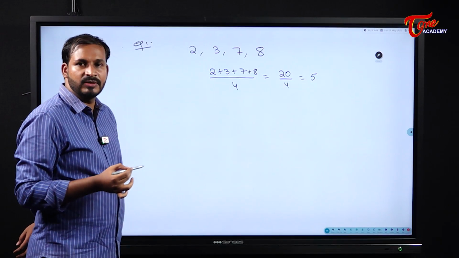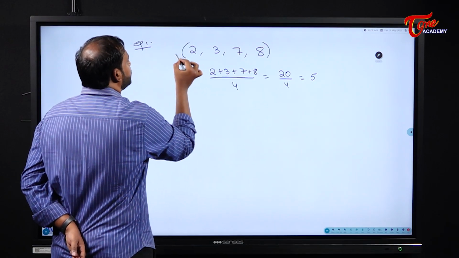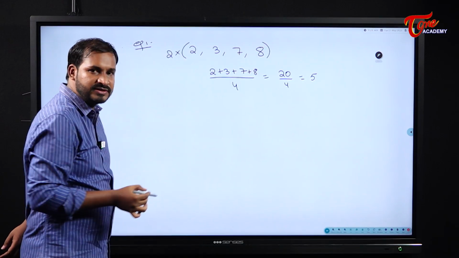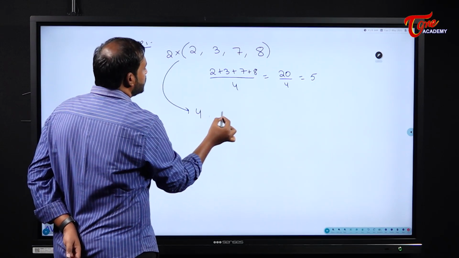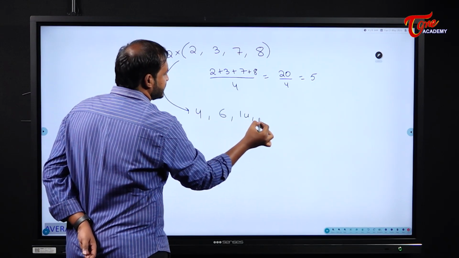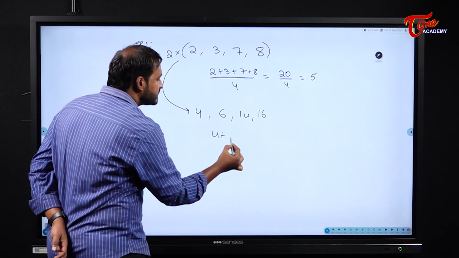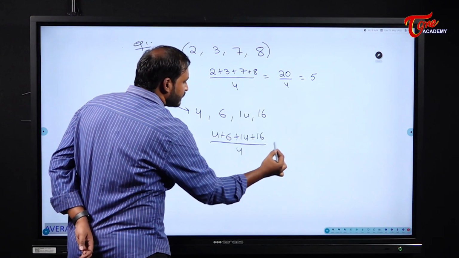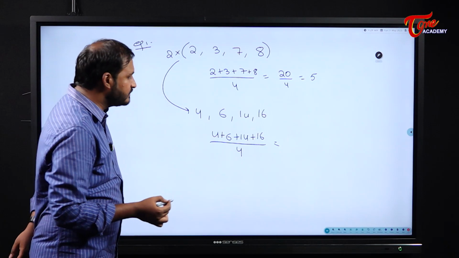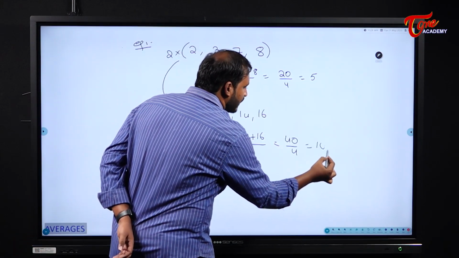My average here is 5. Now I will multiply each and every value by 2. That means each and every observation by 2. What will happen? It becomes 4, 6, 14 and 16. Now what is the average for me here? 4 plus 6 plus 14 plus 16 by 4. That is 10 plus 30, what does it become? 40. 40 by 4, what is it? 10.